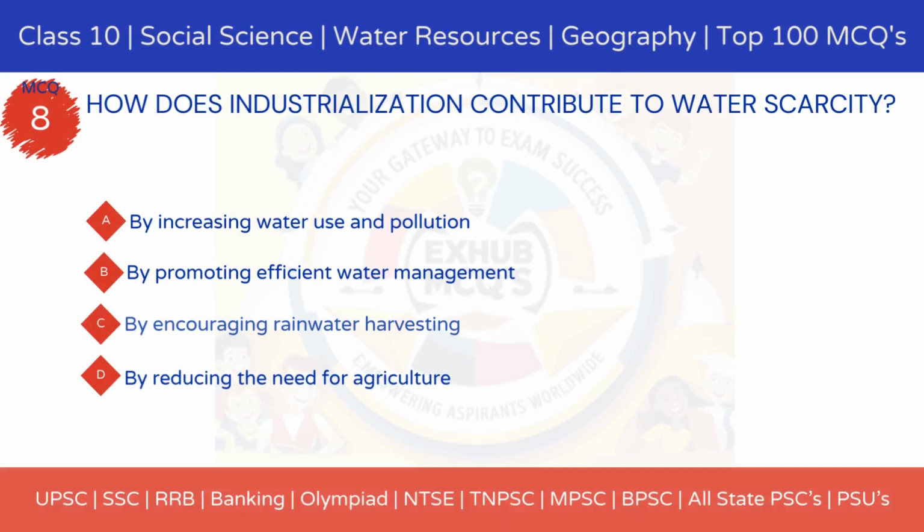MCQ 8. How does industrialization contribute to water scarcity? Option A, by increasing water use and pollution. Option B, by promoting efficient water management. Option C, by encouraging rainwater harvesting. Option D, by reducing the need for agriculture.